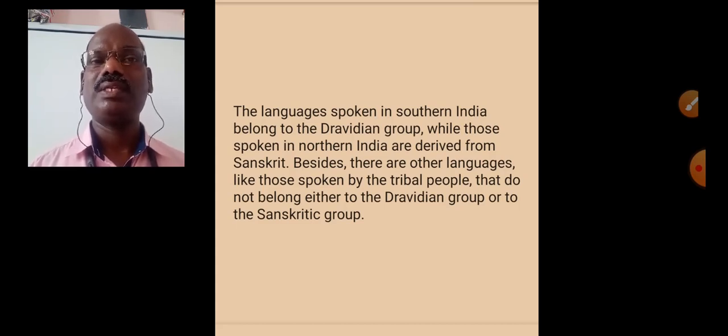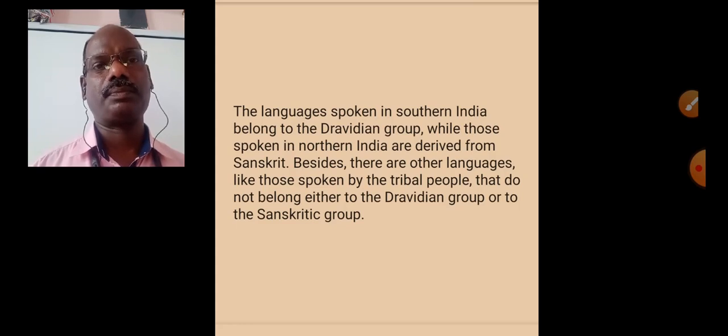We call them Sanskrit origin languages. Other than these 2 groups, some other languages are also there in our country, especially those spoken by the tribes. These languages do not belong to either the Dravidian group or the Sanskrit group. Like that, differences or diversities are there in our country.